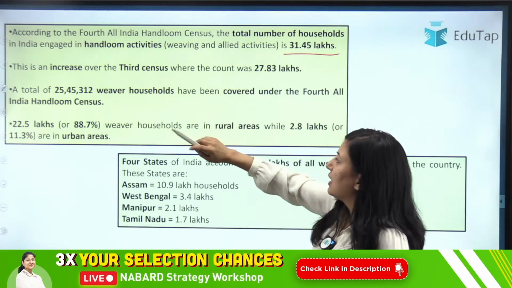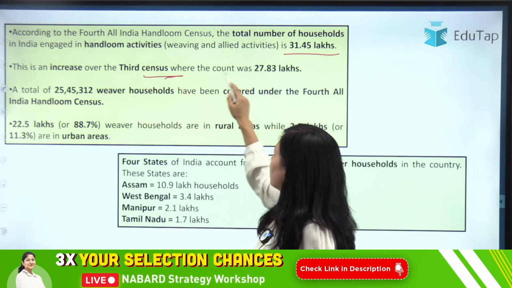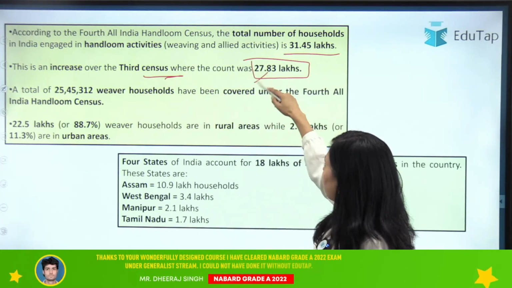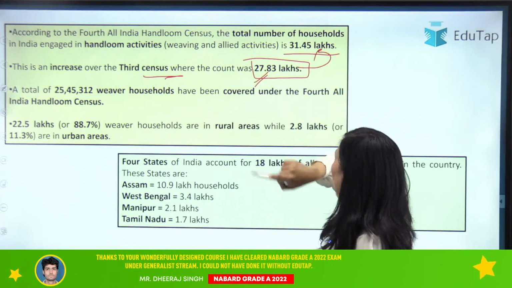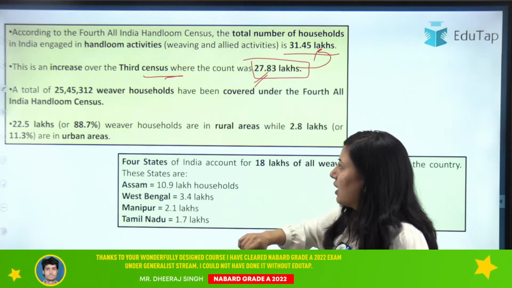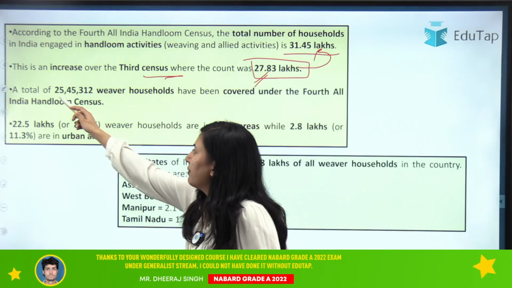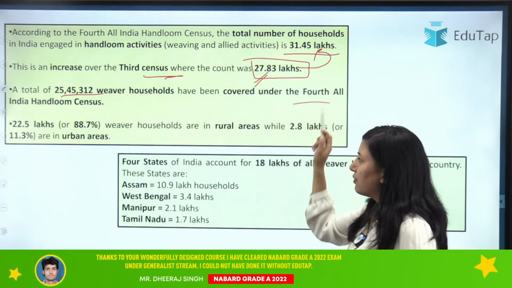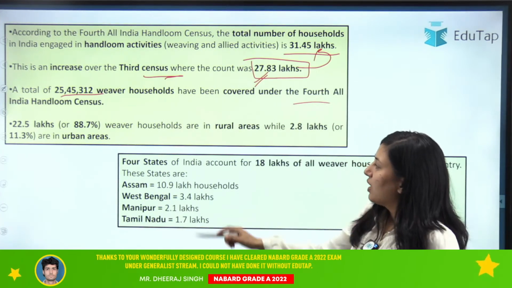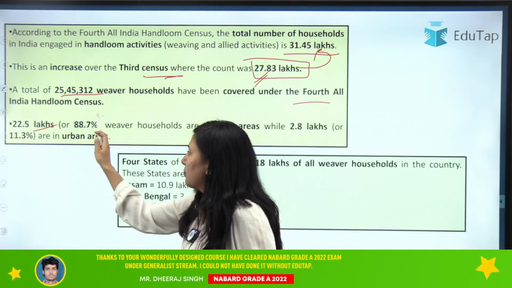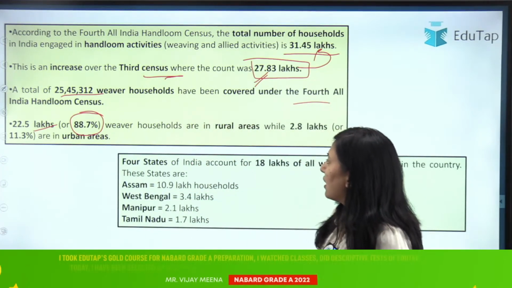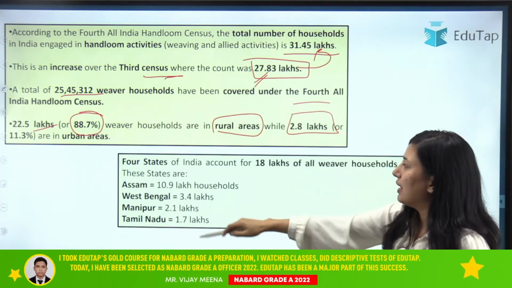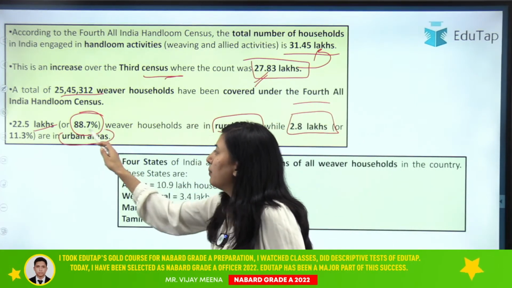And this is the increase over the third census where the count was 27.83 lakhs. So earlier it was 27.83, but now it has increased to 31.45 lakhs. Now, 25,45,312 weaver households have been covered under this census, and 22.5 lakh, approximately 88.7% of weaver households, are present in rural areas, while 2.8 lakhs or 11.3 percent are in urban areas.